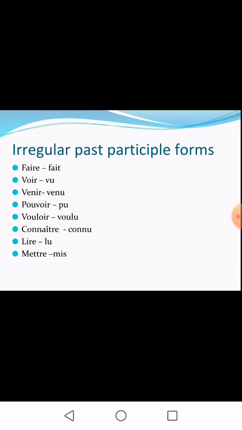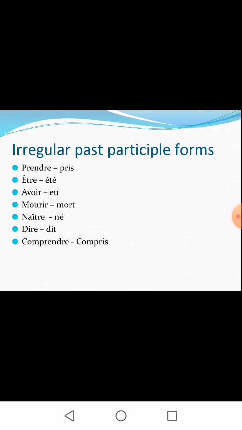They are as follows: faire, fait; voir, vu; venir, venu; pouvoir, pu; vouloir, voulu; connaître, connu; lire, lu; mettre, mis; prendre, pris; être, été; avoir, eu; mourir, mort; naître, né; dire, dit; comprendre, compris. So these are the verbs which have irregular past participle forms.